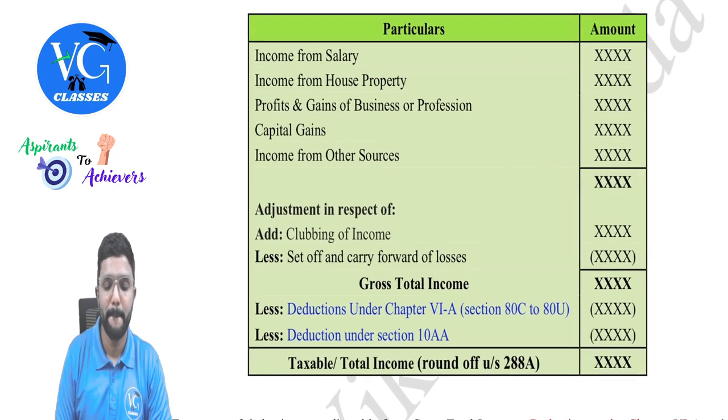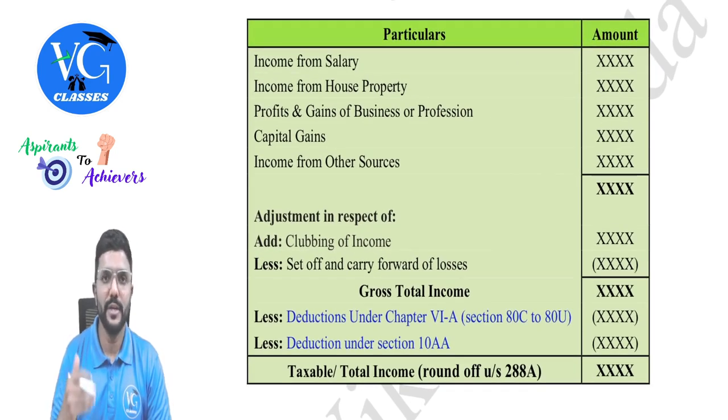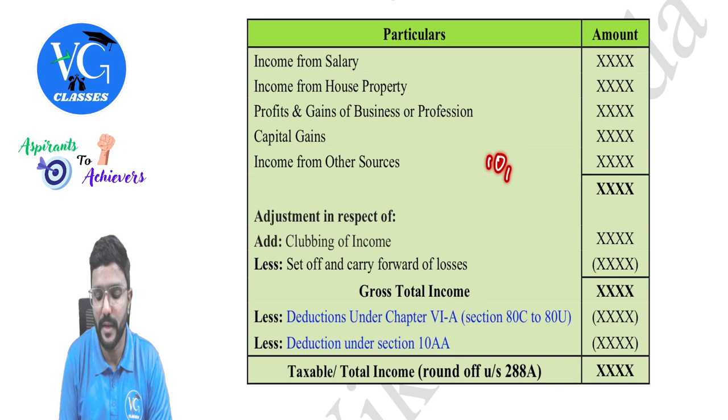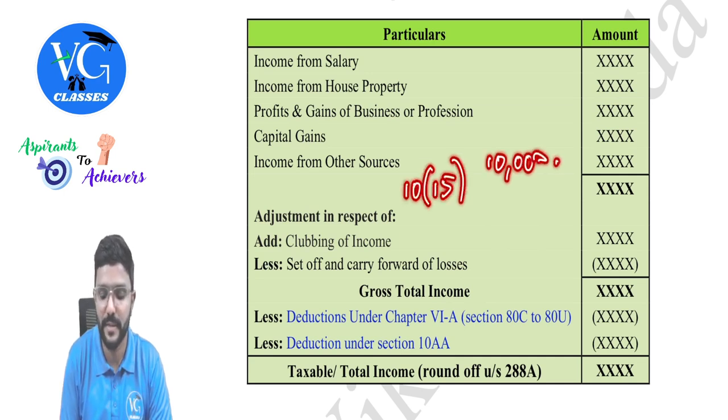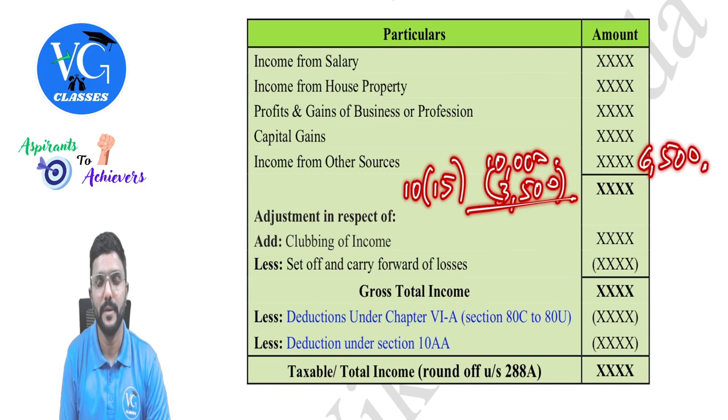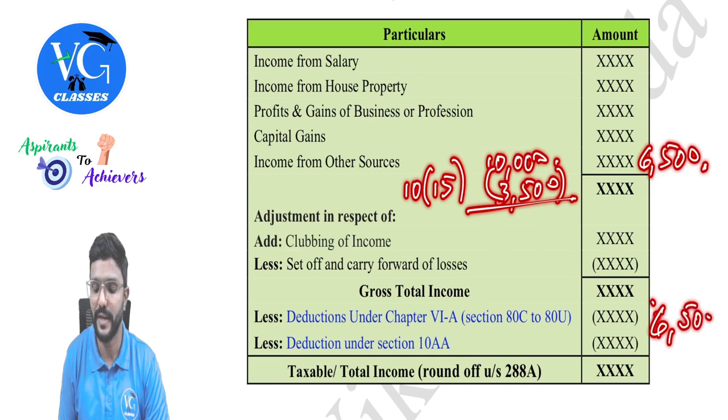Assume I am an individual who is having a savings deposit with post office and I am earning 10,000 interest income on savings deposit. So 10(15) gives me an exemption of how much? 3,500 for an individual account. Remaining income included in gross total income calculation how much? 6,500. So for this 6,500, can I claim a deduction under section 80TTA? Yes. How much? Maximum 10,000. But here you can claim only 6,500. That is the amount which is included in the income.